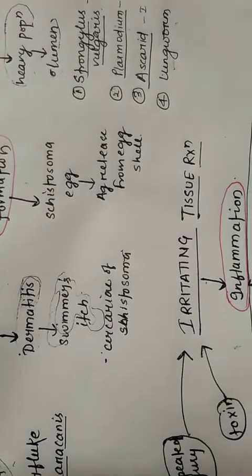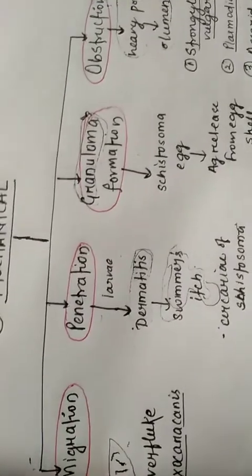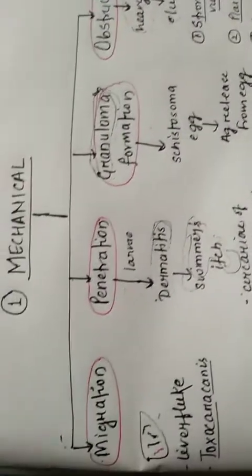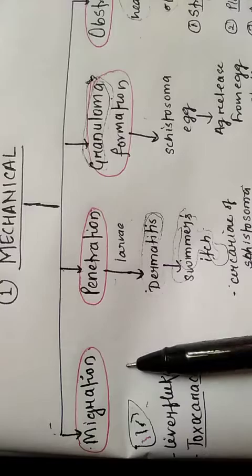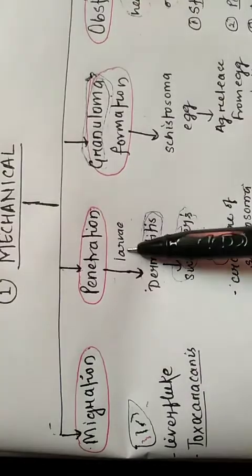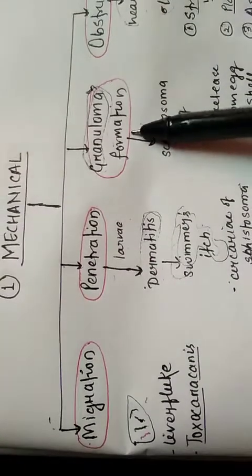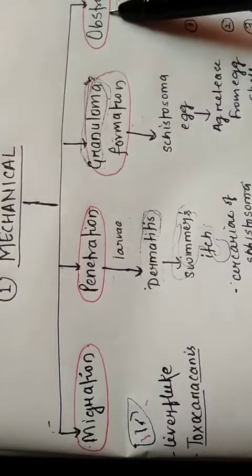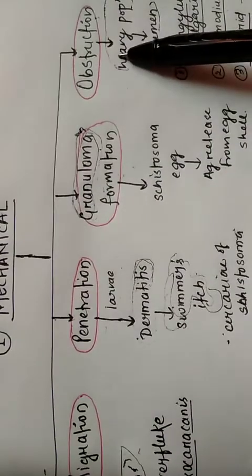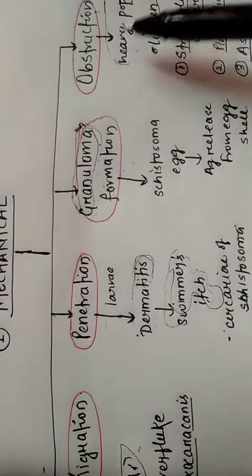So this was all in the mechanical tissue reaction. Again we will say it includes migration of the larva, penetration of the larva, granuloma formation due to the eggs, and obstruction by the heavy load of the parasites in the organ.